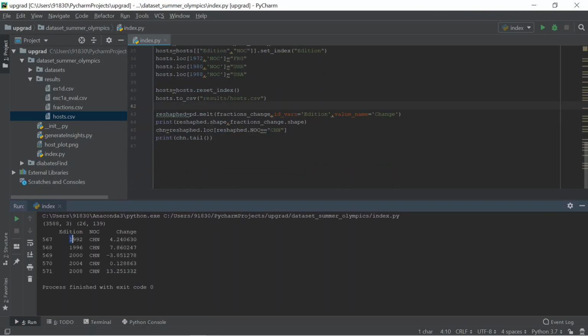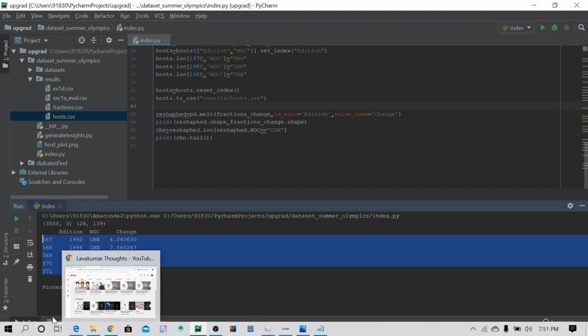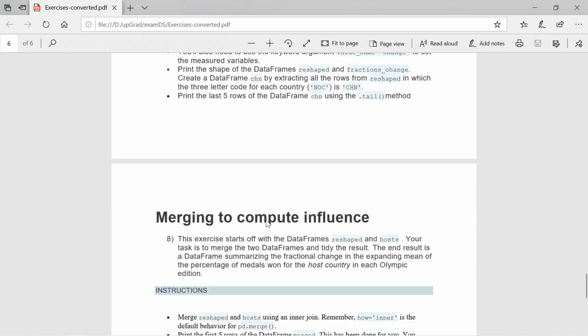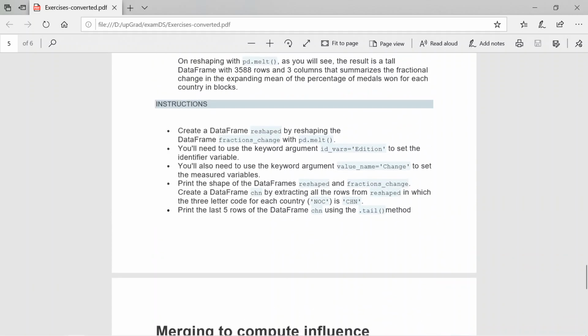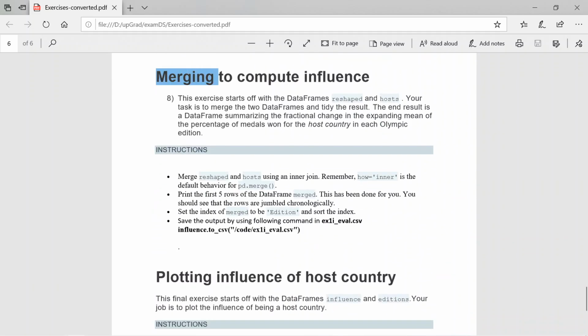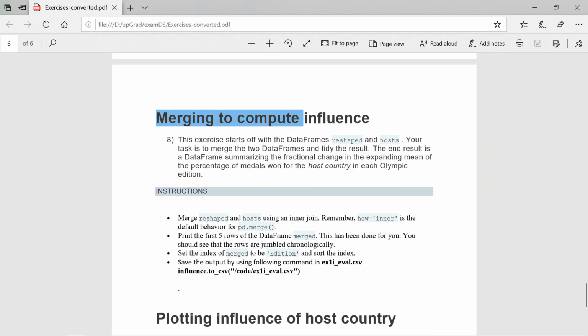Okay, this is the edition and this change is like 4.20 something, and these are the rows. Okay, merged. Okay, and yeah, that is completed. And finally, merging to still only two things.